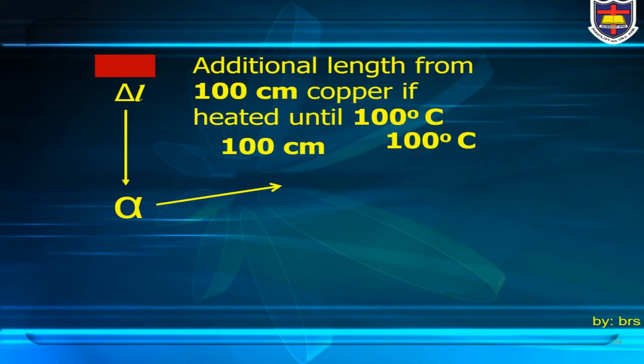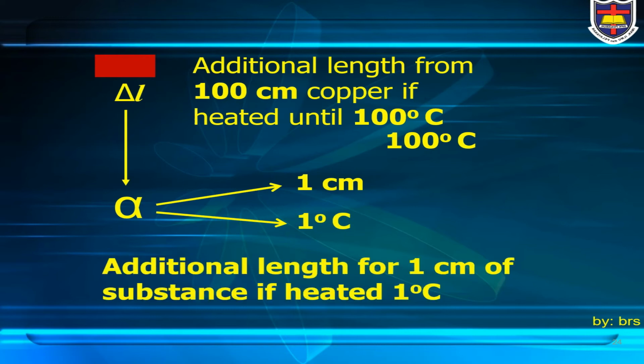And alpha, or the coefficient of length expansion, is the additional length for 1 cm of substance if heated 1 degree Celsius.